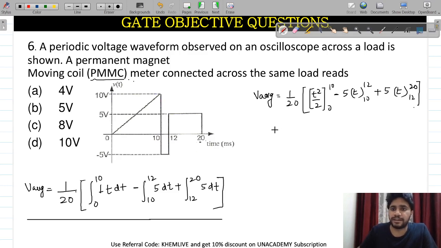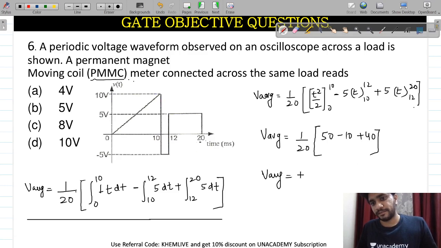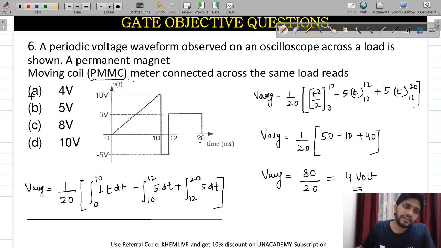If you calculate the complete thing, you will get 1 divided by 20 times 50 minus 10 plus 40. V average will be 80 divided by 20, which gives you 4 volt. So this is the way to calculate the average value.